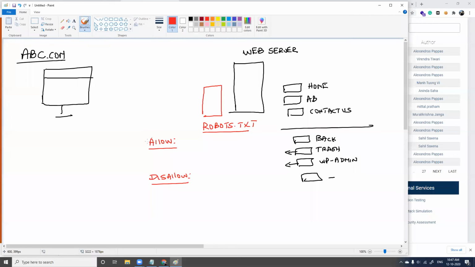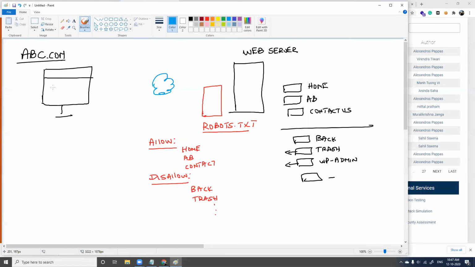And in allowed, I allow home folder, I allow about us, I allow contact us. This is allowed. And in disallow, I'll have backup disallowed, trash disallowed, and whatever other folders you are disallowing, you can enter here. A firewall cannot restrict this. Only a configuration file called robots.txt can restrict this. I'll tell you why. Listen to this very carefully.